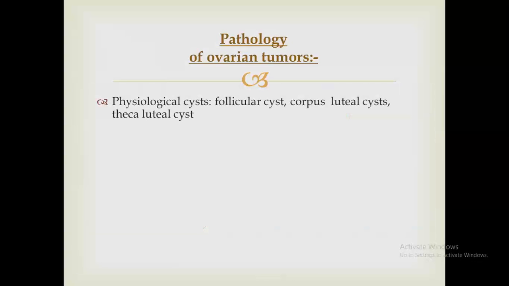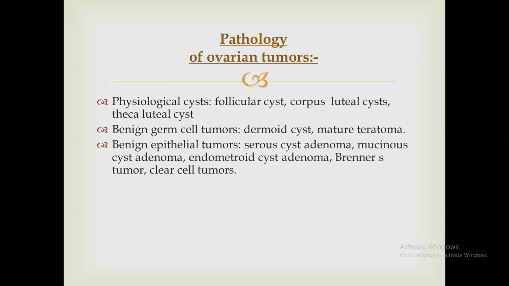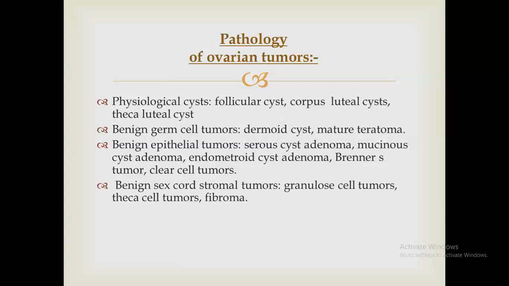Pathology of ovarian tumor. It includes physiological cysts, as we said, or pathological. Physiological cysts may be follicular cyst, corpus luteal cyst, or theca luteal cyst. But pathological ones include those arising from the germ cells, which we call benign germ cell tumors, including dermoid cyst and mature teratoma, or those arising from the epithelial tumors, which include serous cystadenoma, mucinous cystadenoma, endometrioid, Brenner, and clear cell tumor.